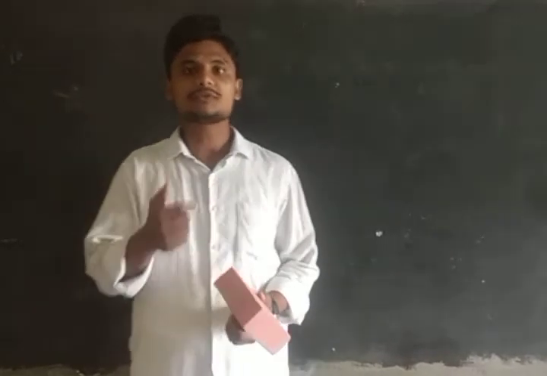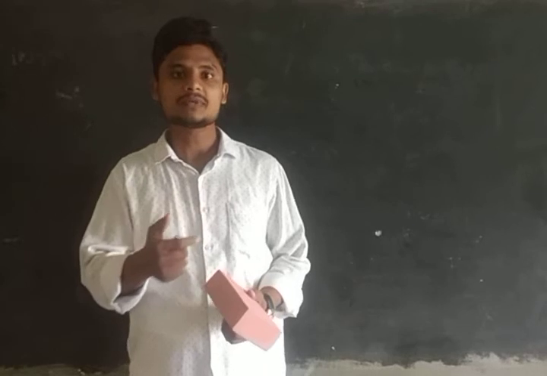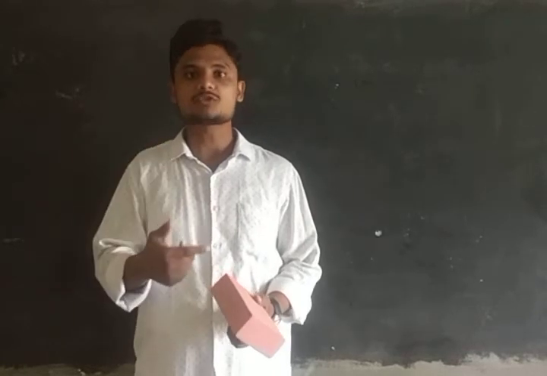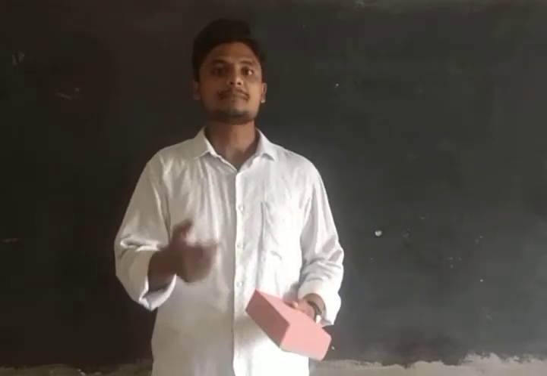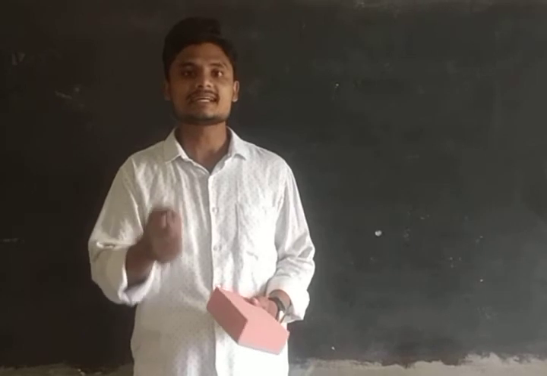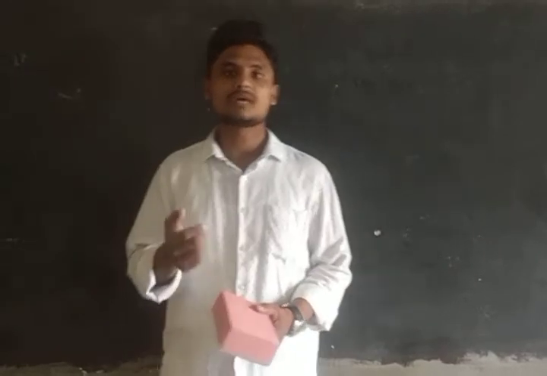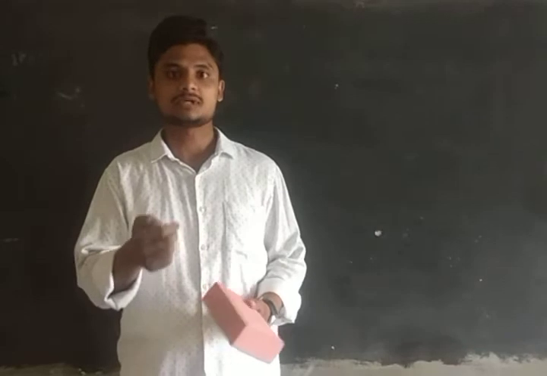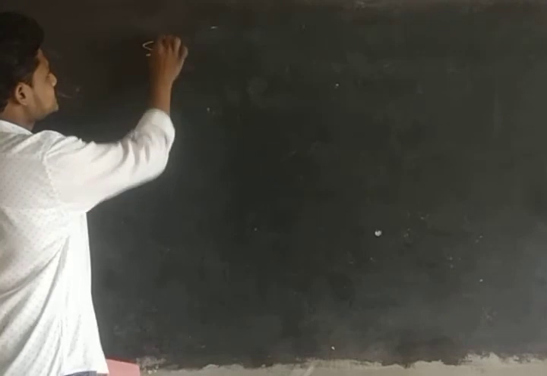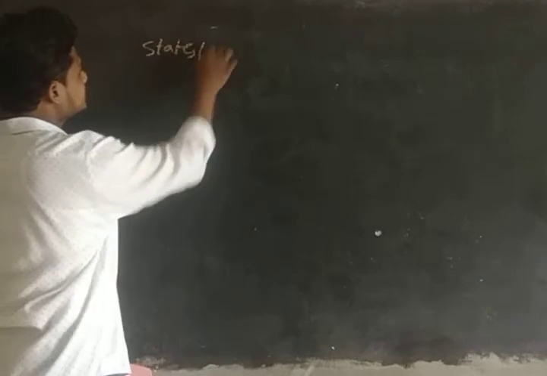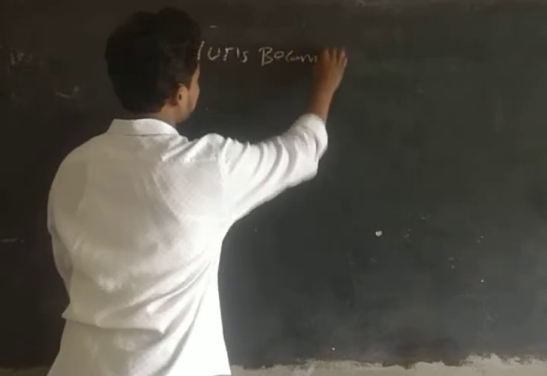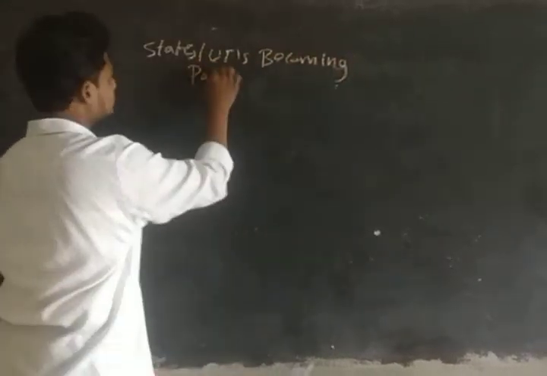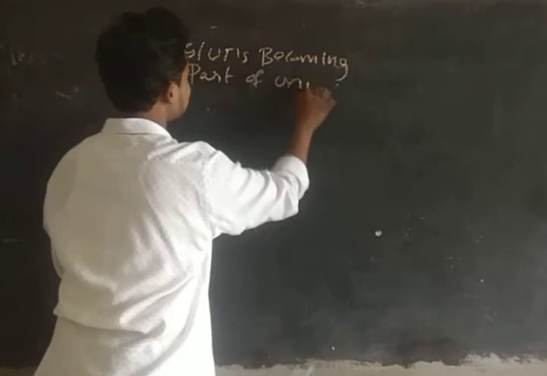So I am going to continue with that topic, and along with it I am going to take another topic, that is how the states and union territories have been formed. At present we have 28 states and 8 union territories. So we are going to see the timeline of the states. The topic for discussion is states or UTs becoming part of the union.